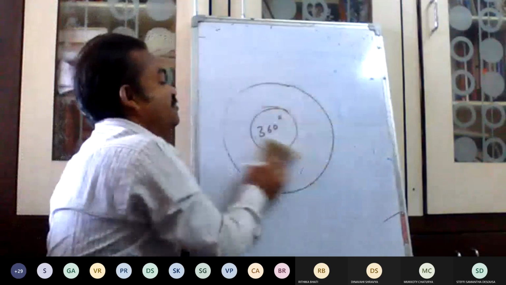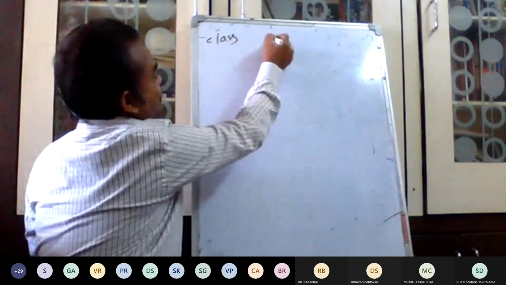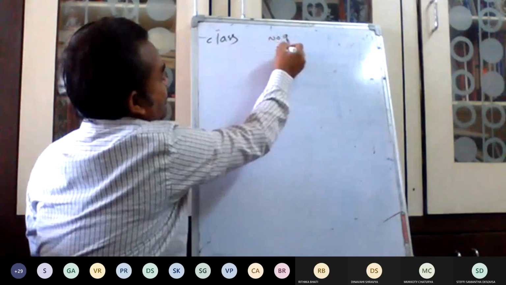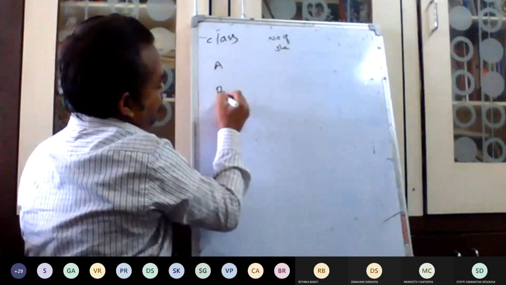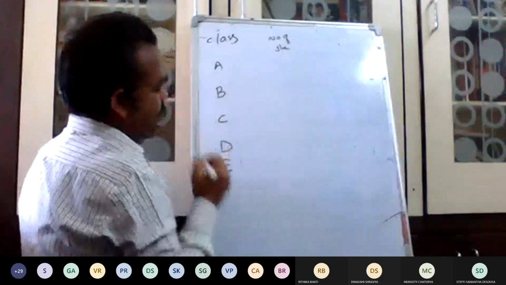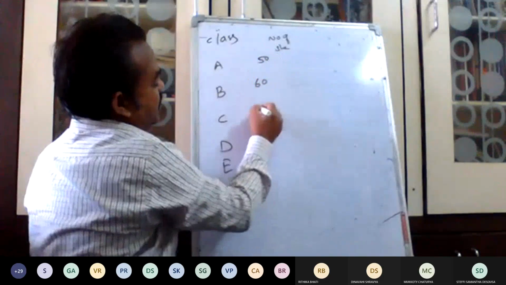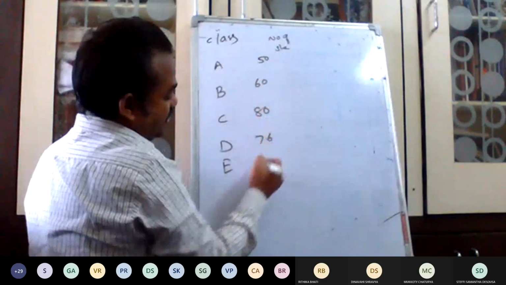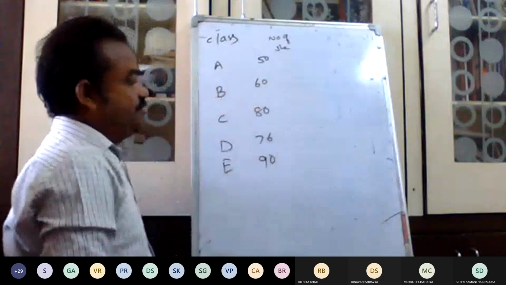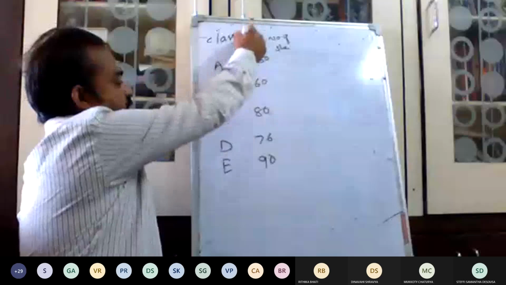I will give one example. Here, class, number of students: A, B, C, D, E. The number of students are 50, 60, 80, 76, 9. This is the information.